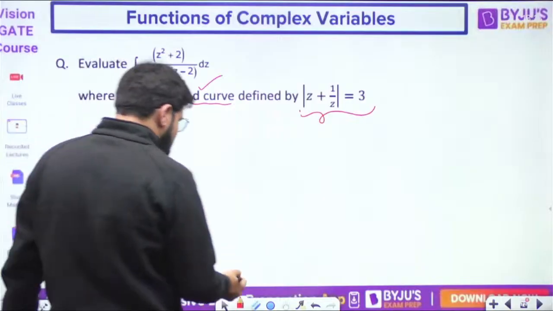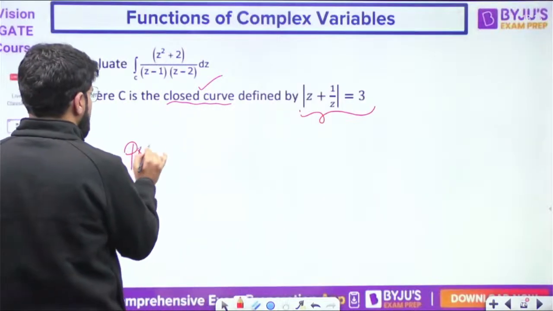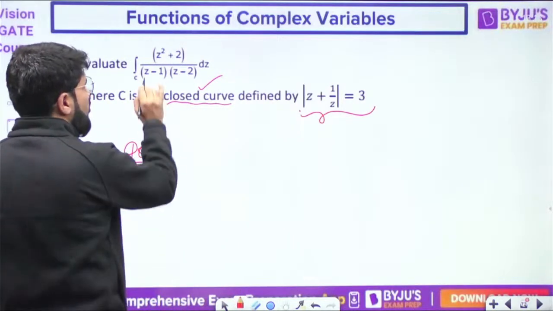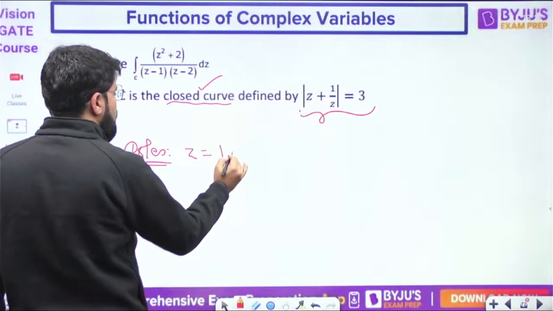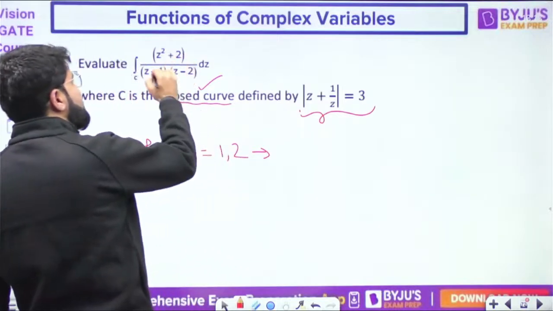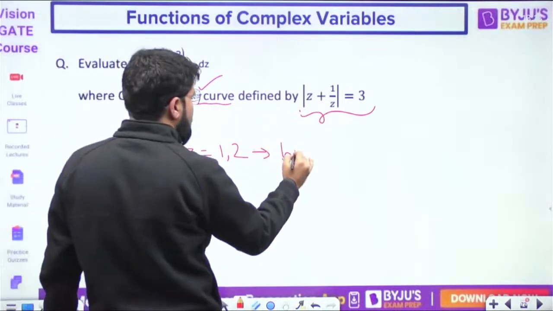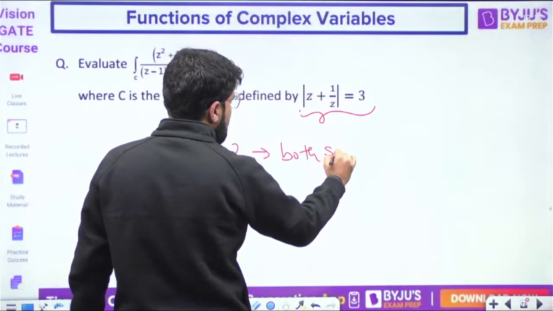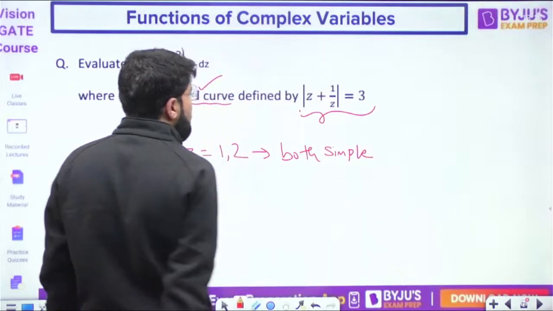So first, what are the poles here? Very simple. The denominator is already in factorized form. z equal to 1 and 2, and both are power 1: z minus 1 power 1, z minus 2 power 1. Both are simple poles.